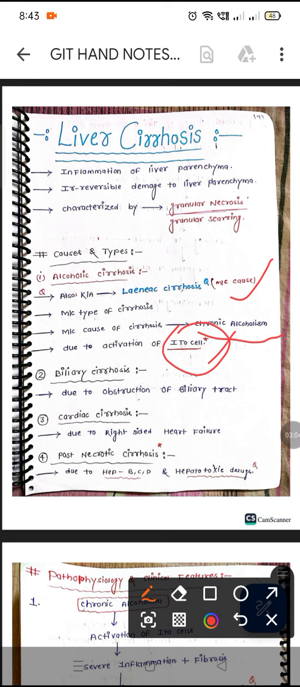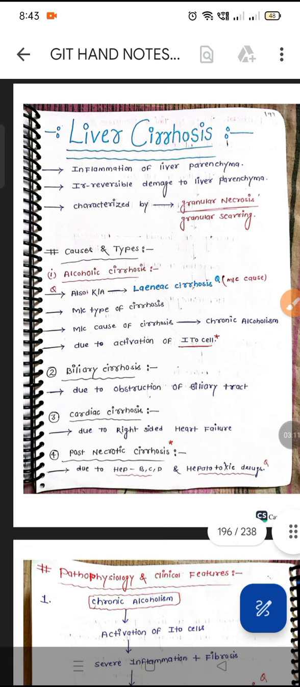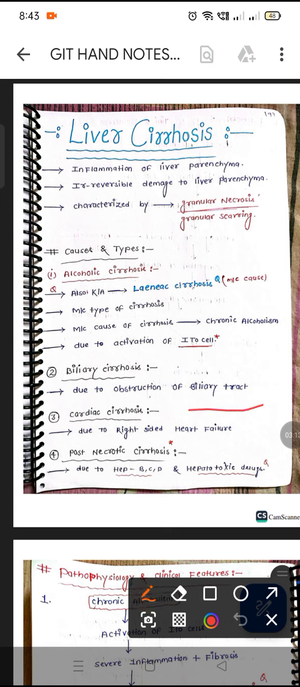The second one is biliary cirrhosis, due to obstruction of the biliary tract. Biliary tract obstruction leads to accumulation of bile salts, ammonia and all the waste in the blood vessels. It will affect the liver. It leads to biliary cirrhosis.